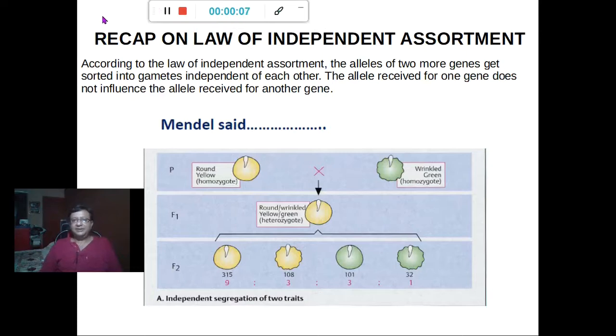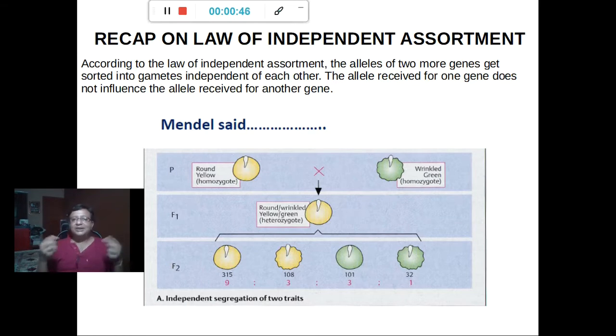Hello students. Before I go on to today's lecture on linkage and crossing over, I would first like to recap the law of independent assortment. According to the law of independent assortment, the alleles of two or more genes get sorted into gametes independent of each other. The allele received for one gene does not influence the allele received for another gene. As we know, alleles are two or more different forms of a particular gene.